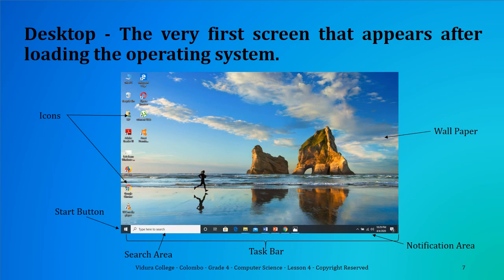Icons, wallpaper, taskbar. In the taskbar, you can see the Start button, Search area, and Notification area.